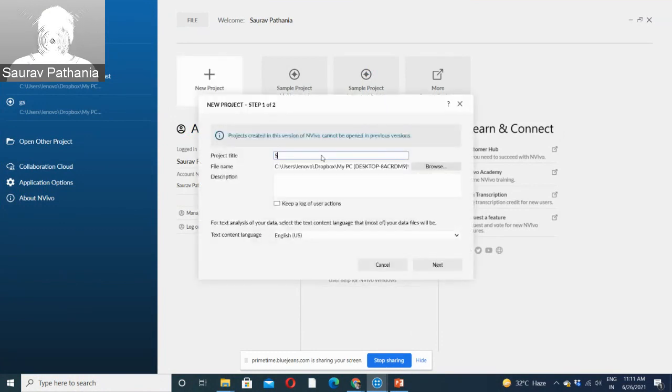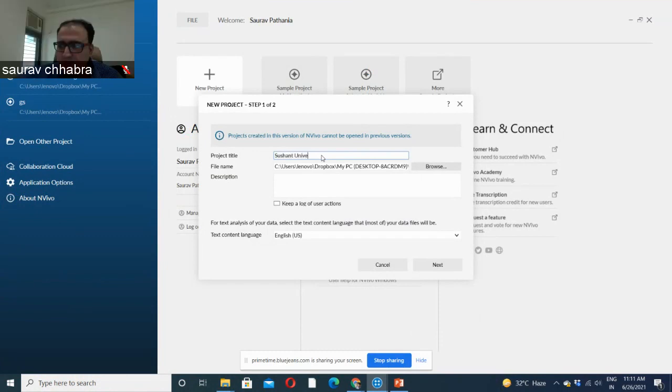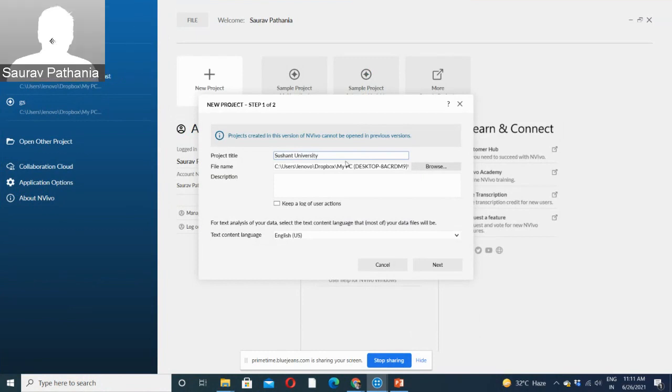Say, Shant University. You can name the project as per your theme or the title of your project, and you can always give a description of the project if you want to. And if you want to keep a log of user actions, if a lot of people are working on the same project on the same machine, every change they make inside that project will be logged. You can know who has made something.